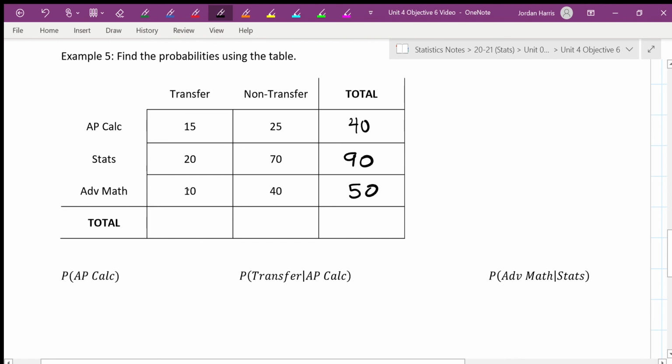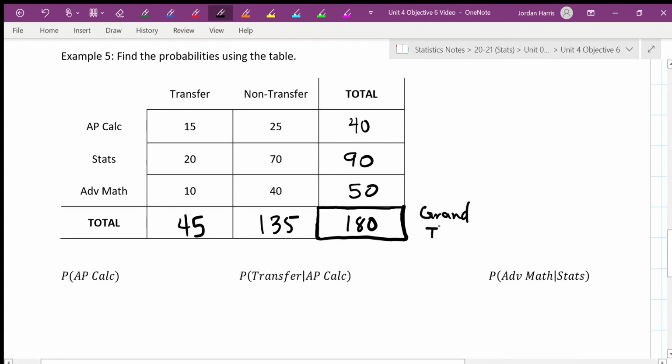And then we can count up how many transfer students total there are. So 30 plus 15 is 45. And we can count up how many non-transfer students there are. So that's 40 plus 70 is 110, plus 25 is 135. And then the grand total, this one, I'm going to even outline it again, because this is the grand total. This is the total number of students we're dealing with, and they should match. This sum should equal this sum. So it's 90 plus 90 is 180. 45 plus 135 is also 180. So that is the same. That's called the grand total.